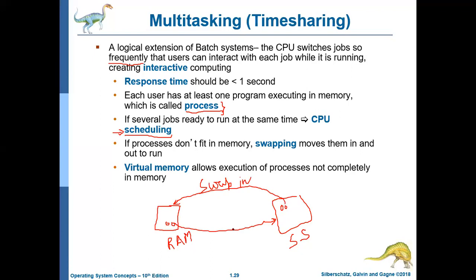Okay. Virtual memory allows execution of processes not completely in memory. So, virtual memory is again a very important concept, which we will discuss in the fourth unit, memory management techniques. For now, I will let you know what virtual memory is.